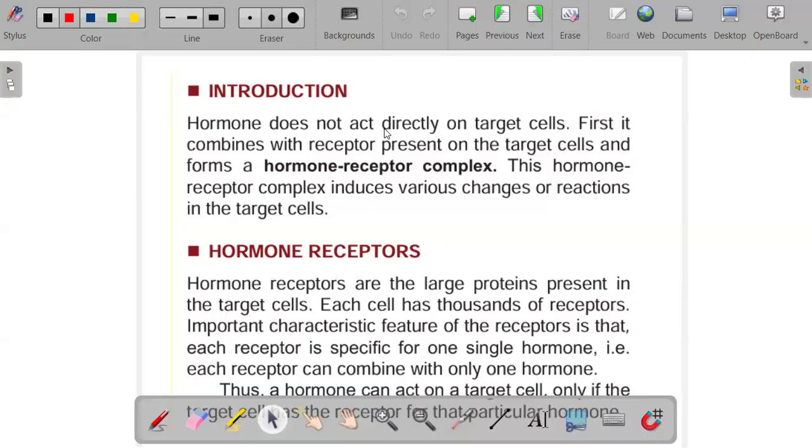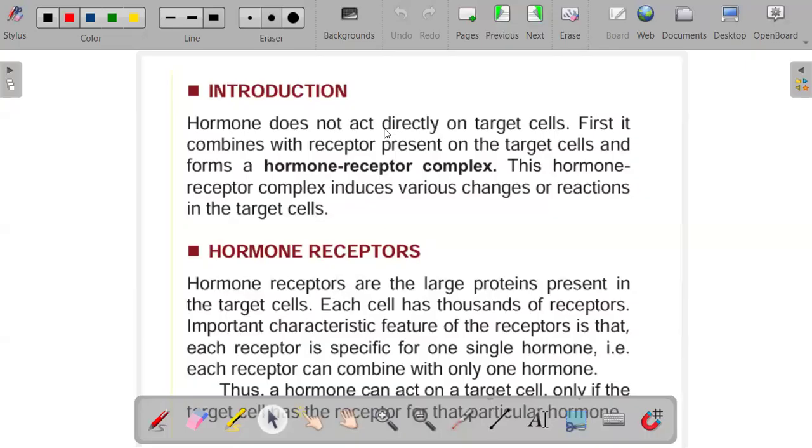So how are these hormone receptors regulated? So regarding regulation of these hormone receptors, you find that they are not static components of the cell, and their number increases or decreases in various conditions depending on how favorable it is at that point.